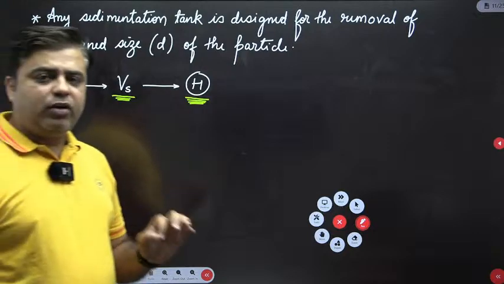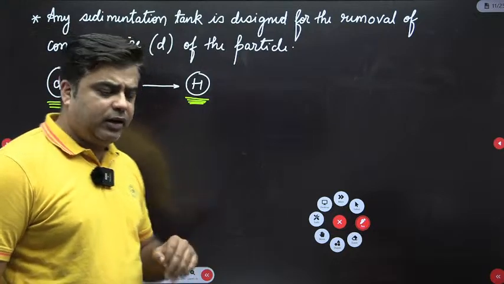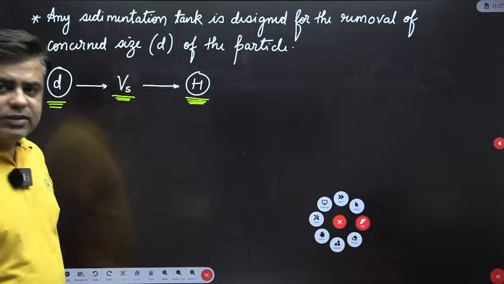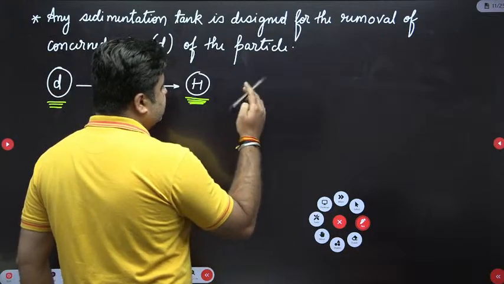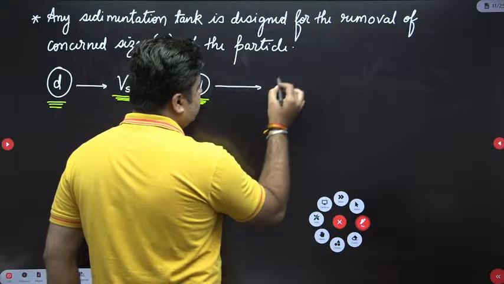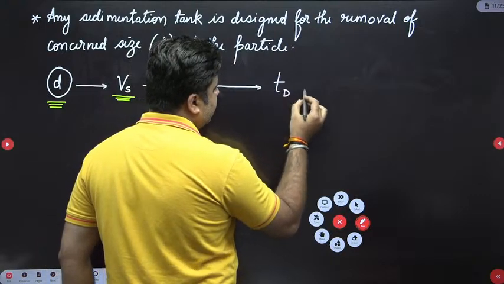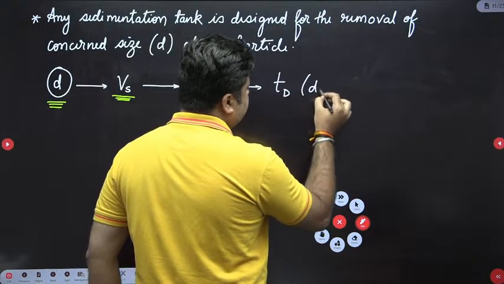The time required by the concerned size of the particle to travel the vertical distance of h is termed as the detention time of the tank, or the retention time of the tank.